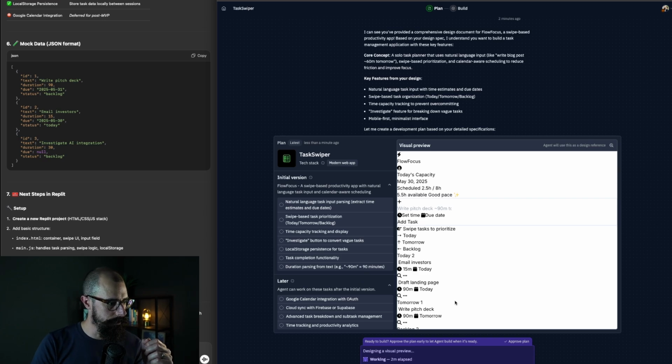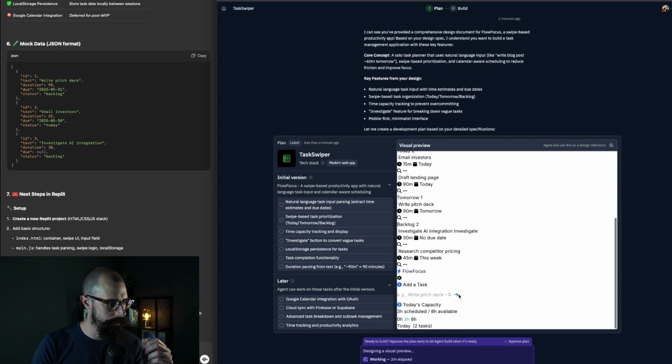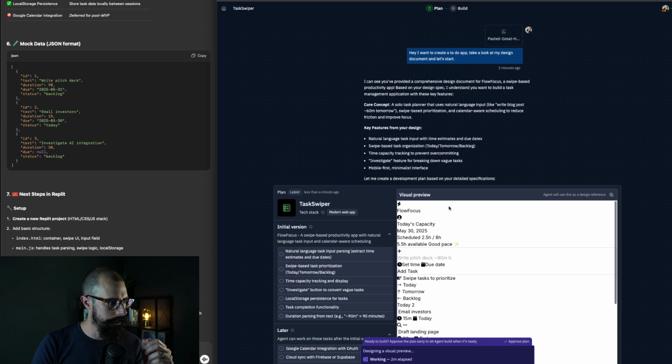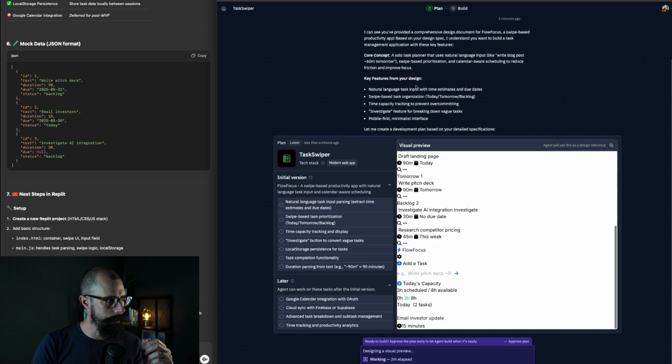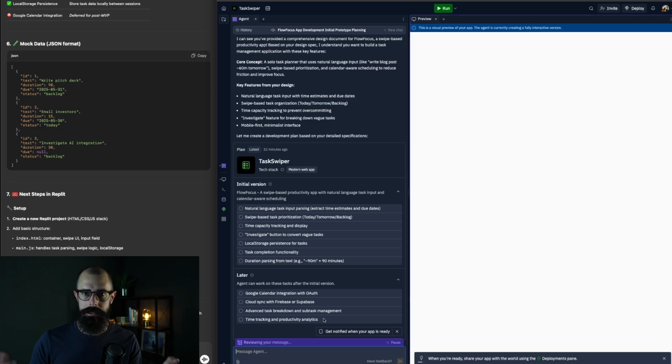So let's take a look. It looks like something broke, or maybe it's designing the visual preview now. Let's see. And it also looks like Replit updated their interface here, which is pretty interesting. Let's just approve the plan because I don't know what it's doing right now. But it's probably just taking time to build this.